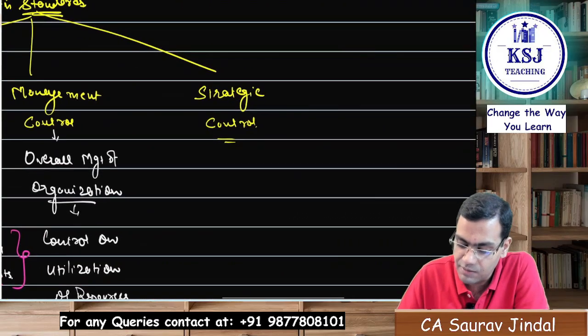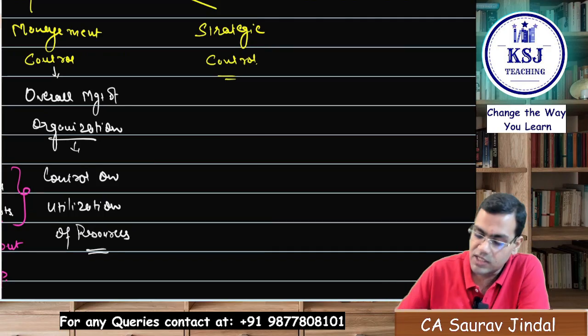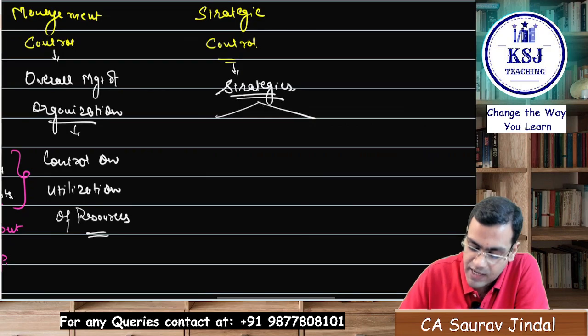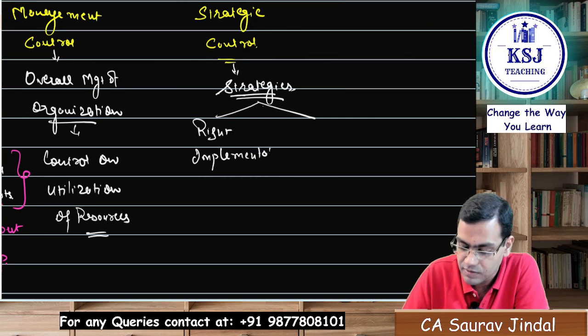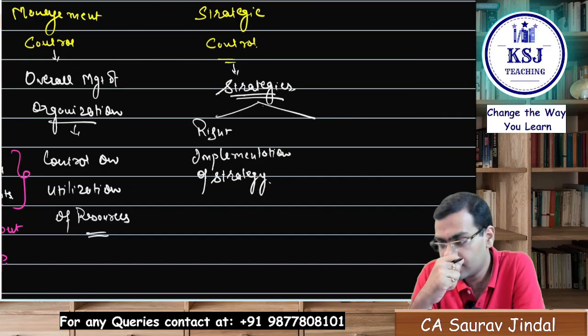Now when we come to the strategic control, this is very interesting. Strategic control talks about the strategies here, right? Control on the strategies, and he talks about two things here. One is the right implementation of strategy, that whether the strategy is being implemented in the right direction as intended, right?